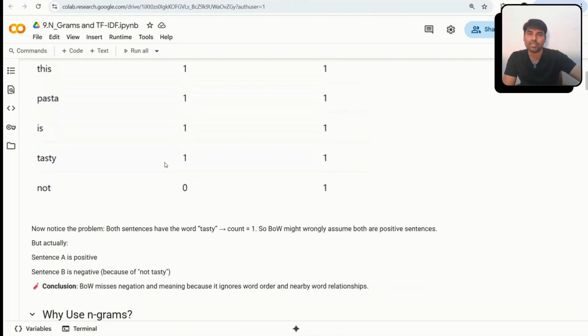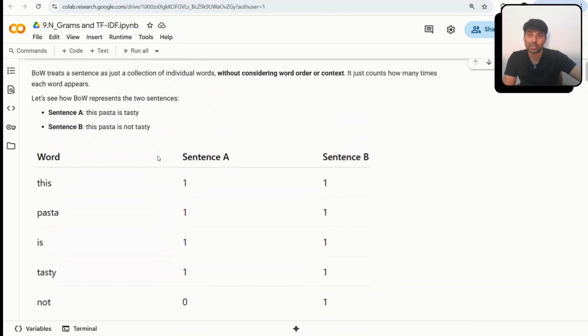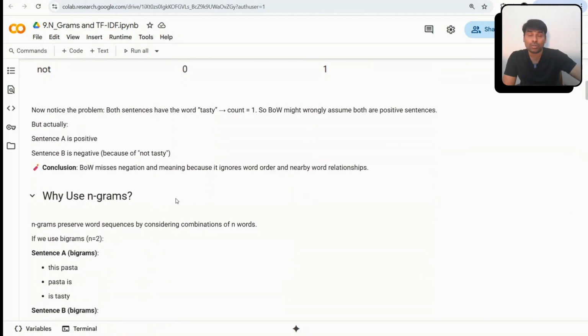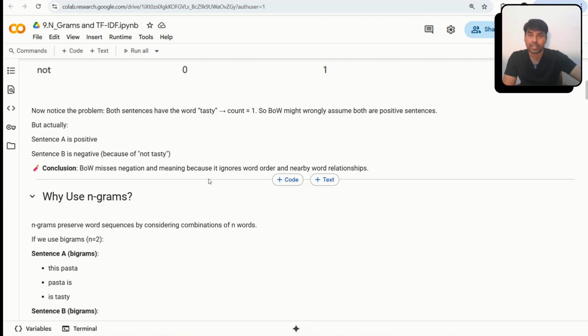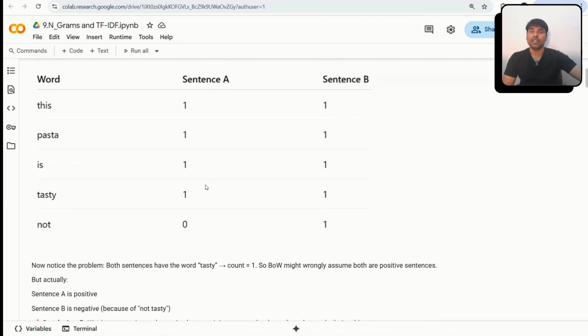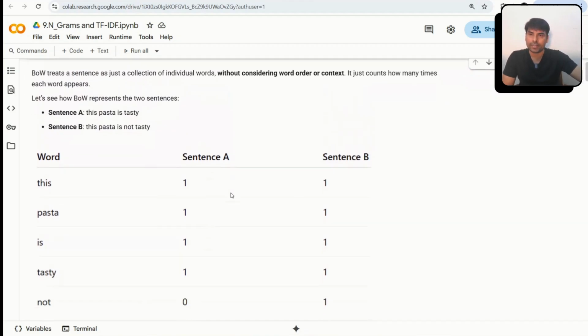If you have some negative sentiment and you're using words like "does not", Bag of Words is not able to capture those dimensions. So it misses the negation and meaning because it ignores the word order and the relationship between nearby words. Bag of Words has nothing to do with order.